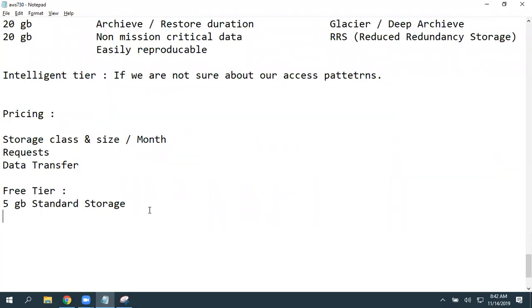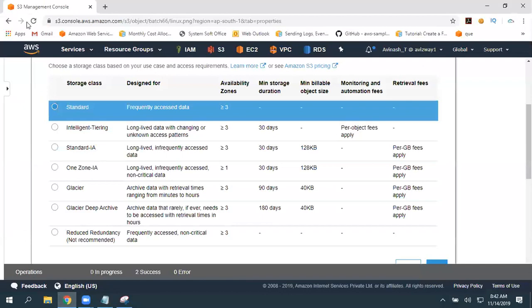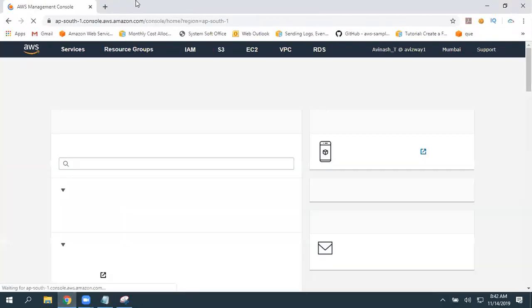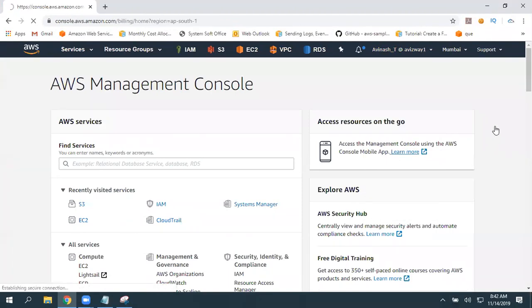Okay, so then you can perform 2,000 put requests and 20,000 get requests under the free tier limitation. Again, you can continuously monitor this. Simply go to my billing dashboard.